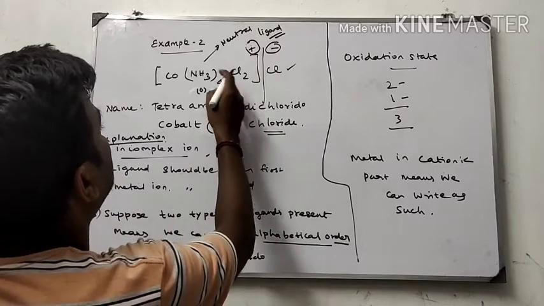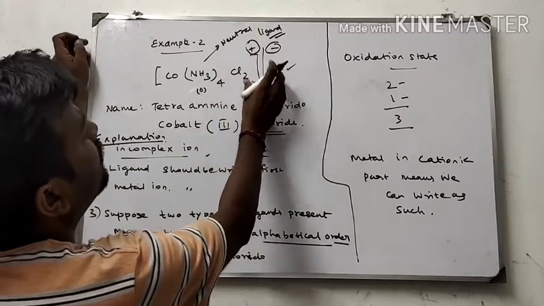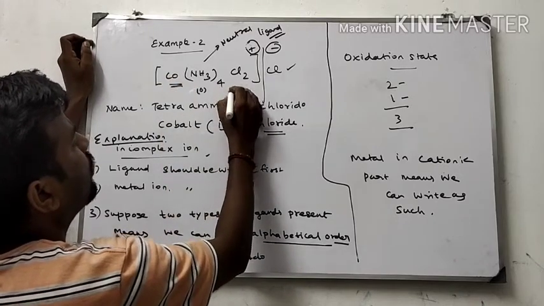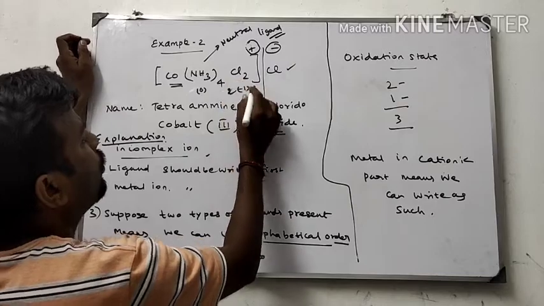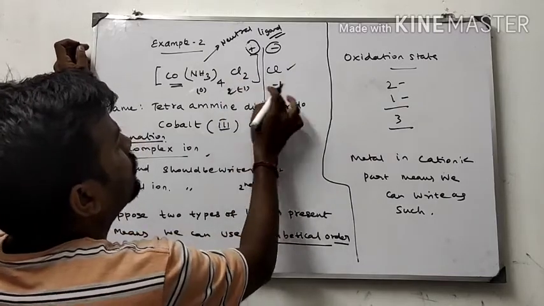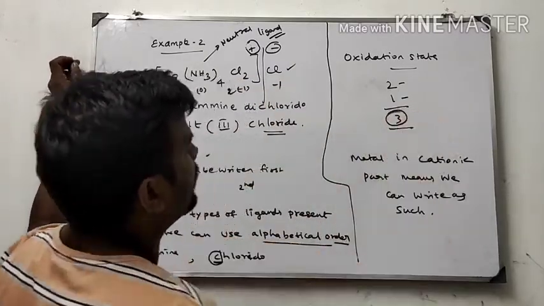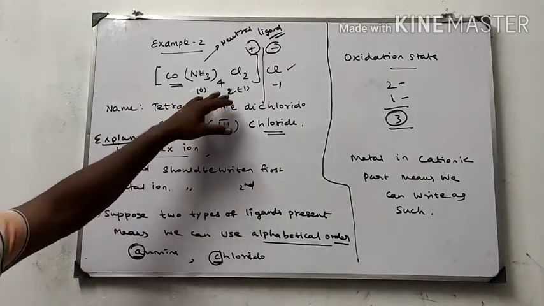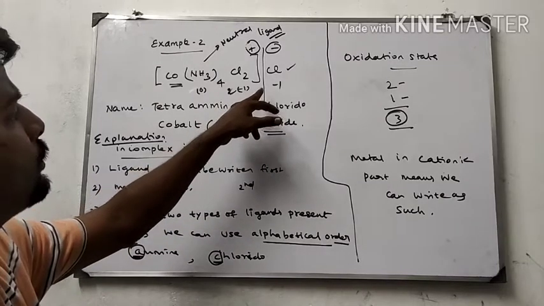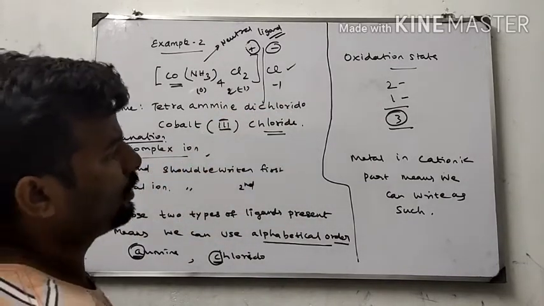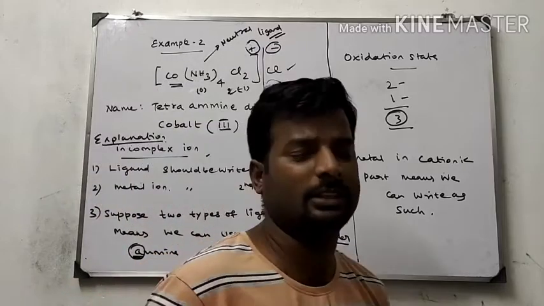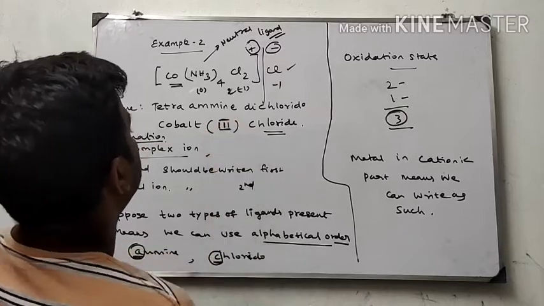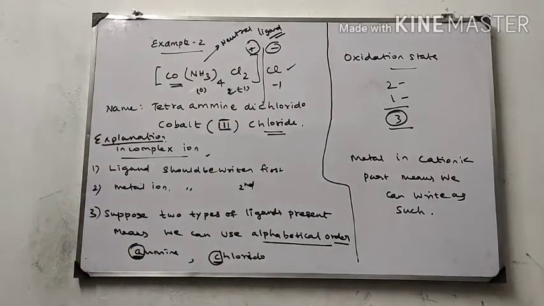Then chlorine is directly bonded with cobalt. The oxidation state of chlorine is -1, but we are taking 2 chlorines here, each -1, so we have to add these two, and we get 3. That is the oxidation state of cobalt: 2 plus 1 is equal to 3. Whether it is minus or plus, the oxidation state is written like this. So cobalt(III) chloride. Now I have explained.